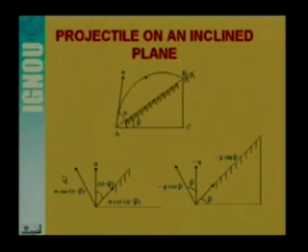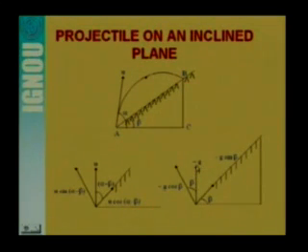Now, as regards g, that is the acceleration due to gravity, here we have shown it in the vertical direction as minus g, because the acceleration due to gravity always acts in the vertical direction. In the downward direction it is g, so in the upward direction we have considered it as minus g. Here this angle is beta, so from geometry we can easily see that this angle is nothing but the angle between the vertical direction and the direction perpendicular to the inclined plane. So this is equal to beta.